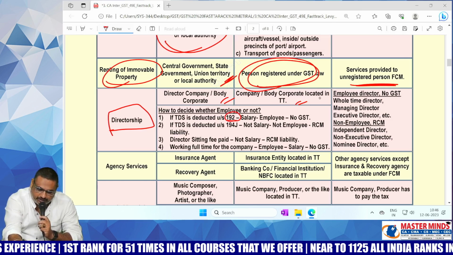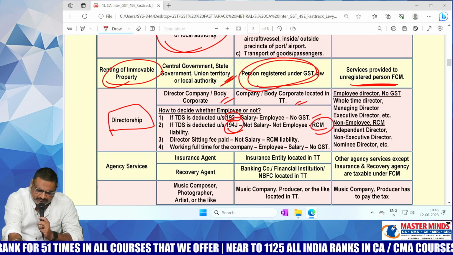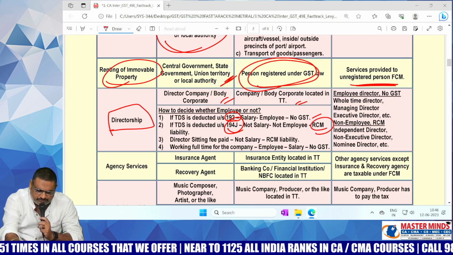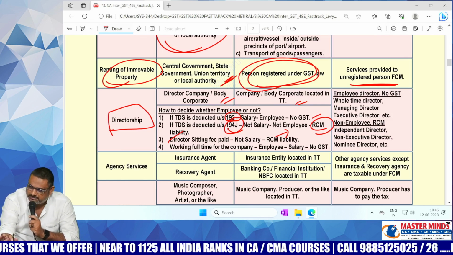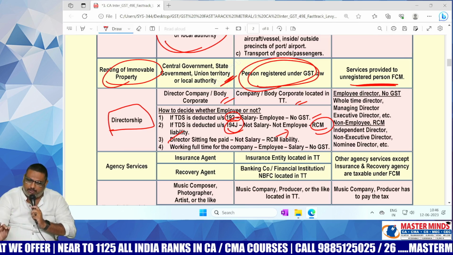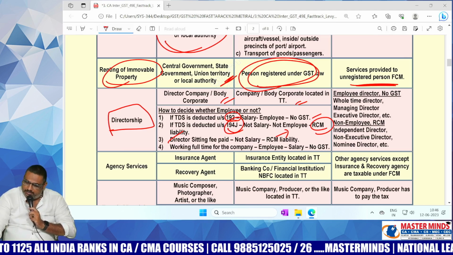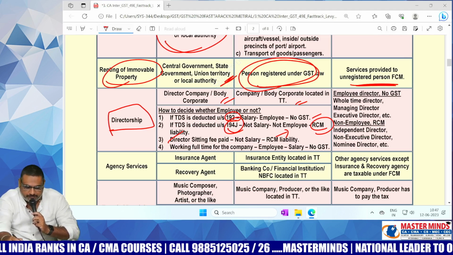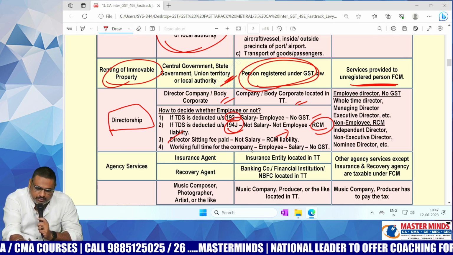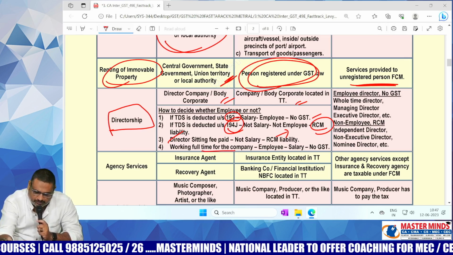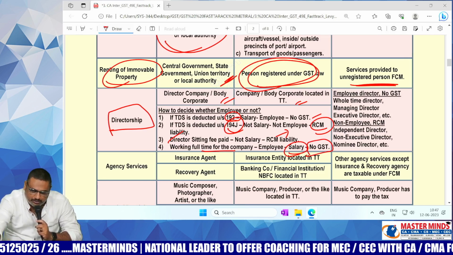TDS deducted under 192, salaries, no GST. TDS deducted under 194J, RCM, it comes under TDS, GST. And director sitting fee, see this, RCM. That means to whosoever the amount is paid, this sitting fee will not be treated as part of the salary as per your company law. Sorry, definitely there will be GST under RCM, you are liable to pay that. And for whole-time employees, that means whole-time director or full-time director, the amount will be treated as salary. On that there will not be any GST.